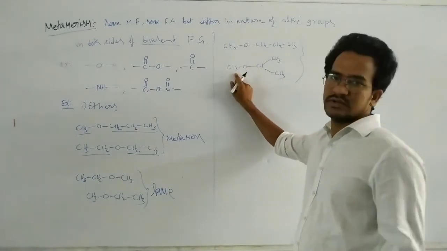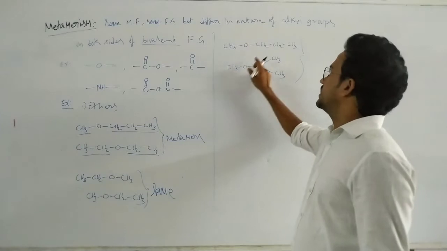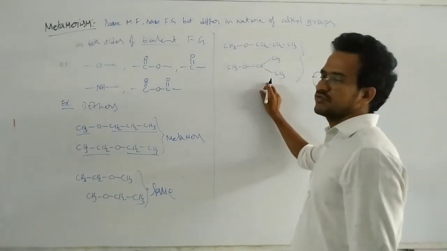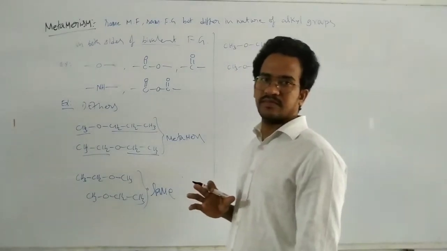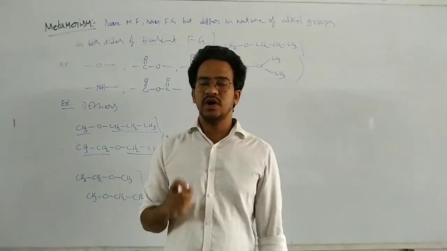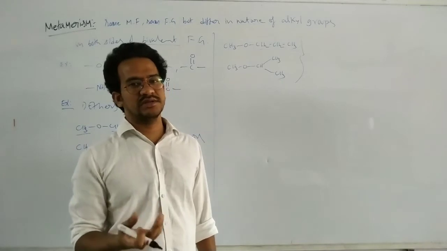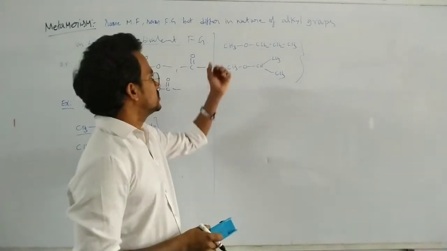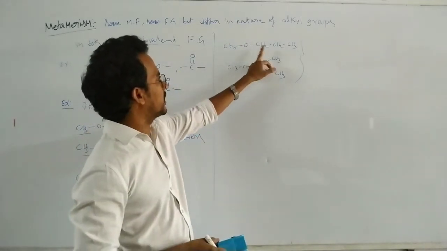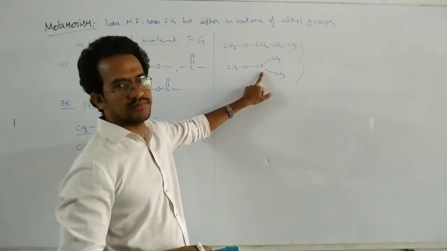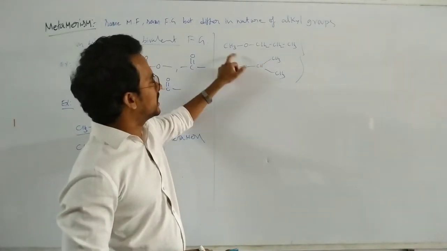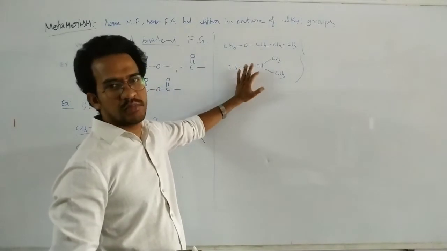Here methyl, here also methyl remains. But in this case, this is propyl and this is isopropyl. From one isomer to the other isomer, if both alkyl groups are changed, then those are considered metamers. In this case, methyl, here propyl. Here methyl, isopropyl. This alkyl group is changed, but this alkyl group remains the same. So these are not metamers.